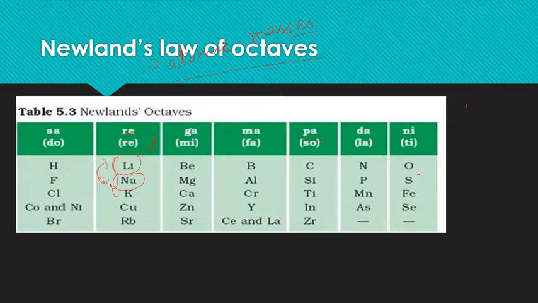Here this is hydrogen, so the hydrogen properties are repeated again after a certain gap, meaning the eighth element, fluorine. So the properties of hydrogen and fluorine will be the same. After a regular gap the properties come the same. So this is called periodicity. So this is Newlands' law of octaves.